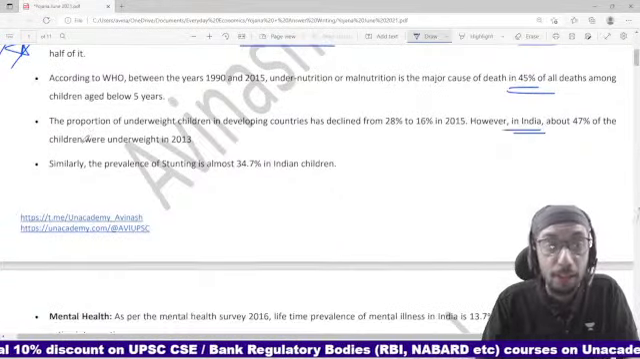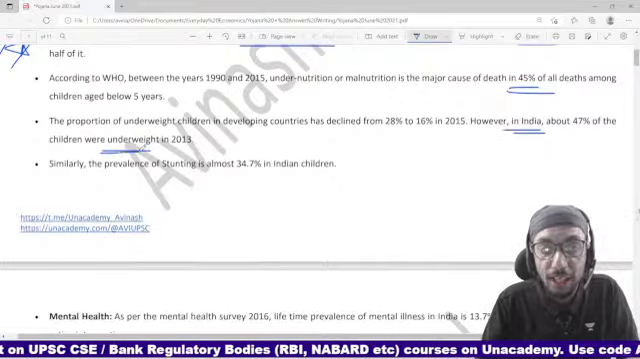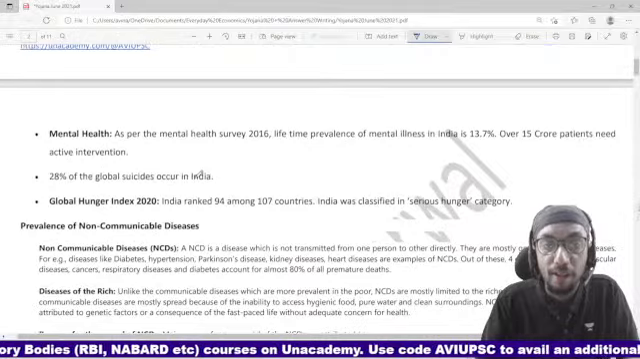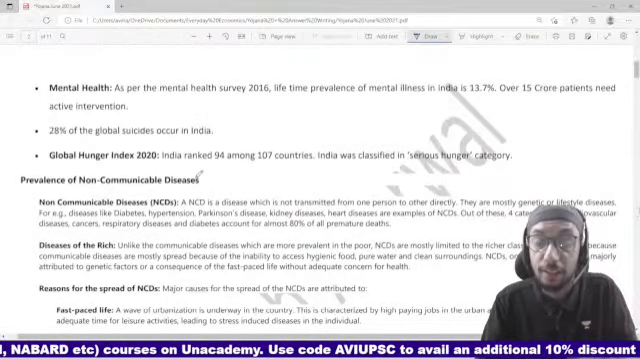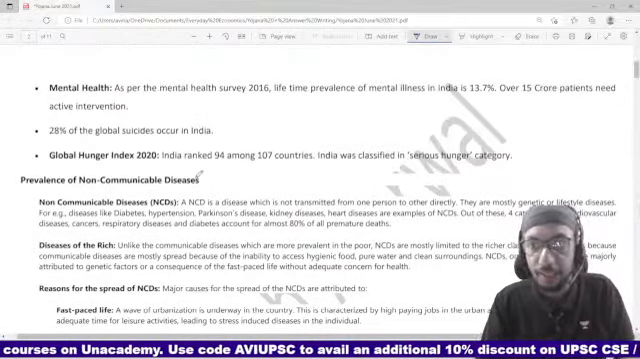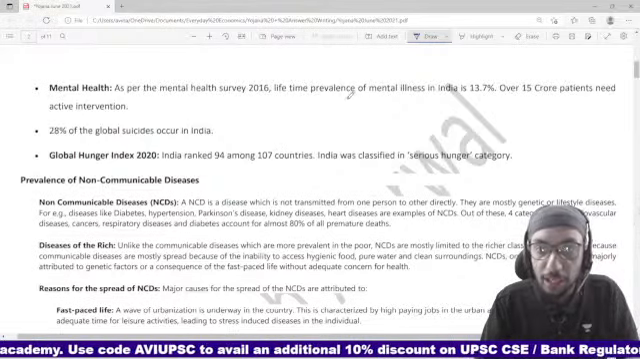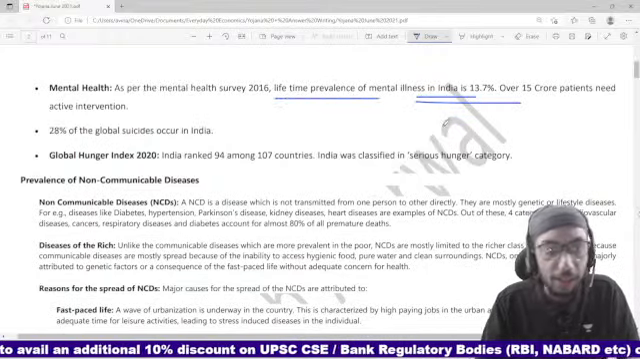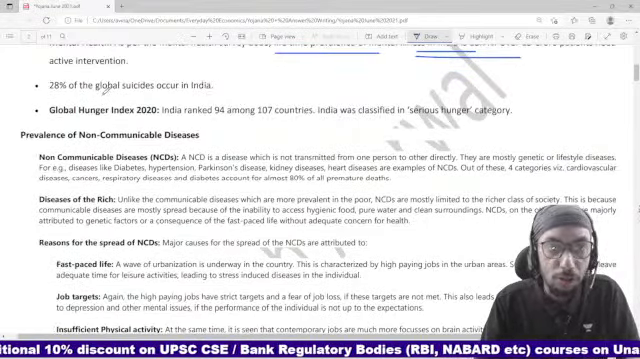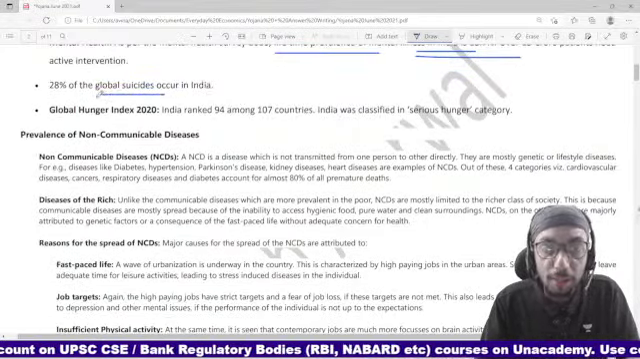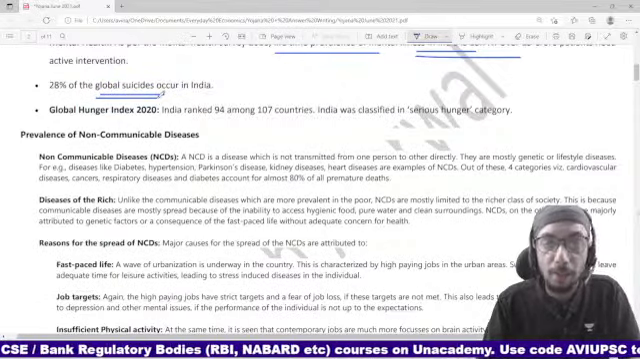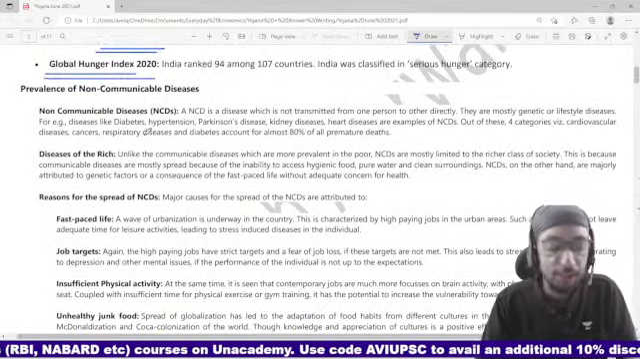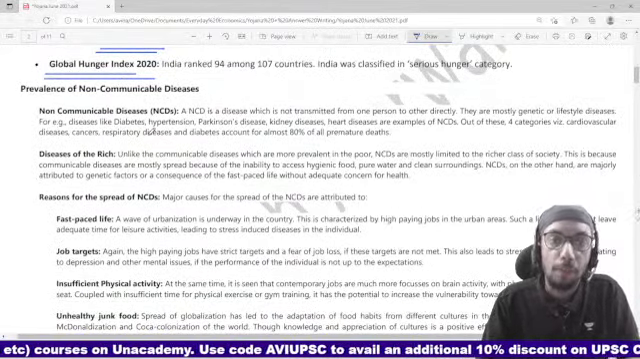In India, the prevalence of underweight is still quite high. The prevalence of stunting is still quite high. If you look at mental health, the lifetime prevalence of mental illness in India is also quite high, and a good number of suicides unfortunately are taking place in our country. If you look at our performance on the Global Hunger Index, it is not really up to the mark.